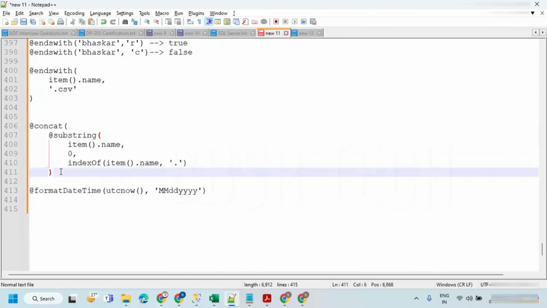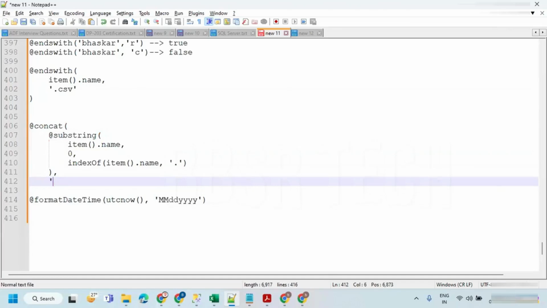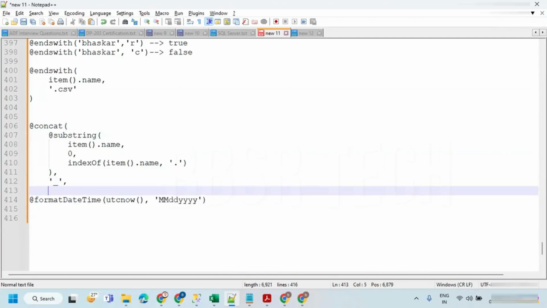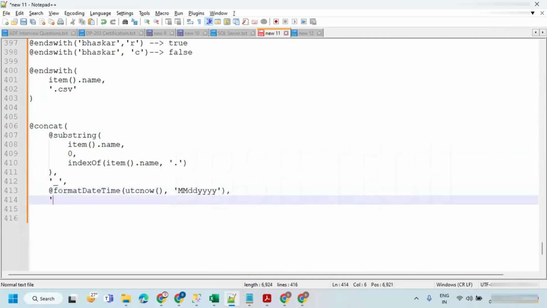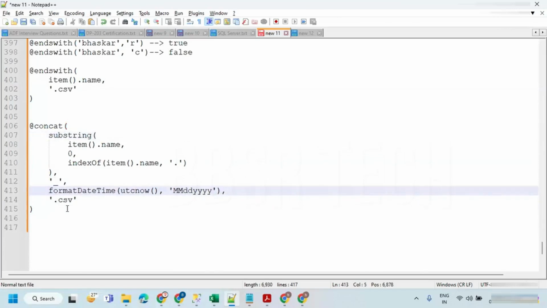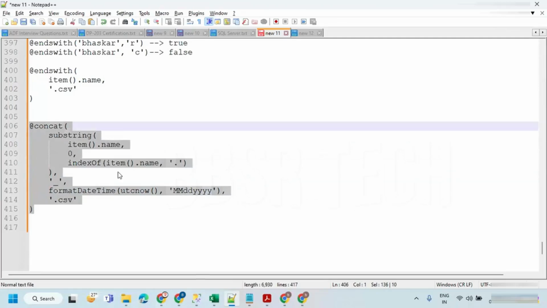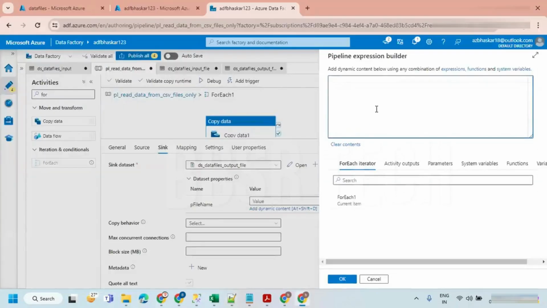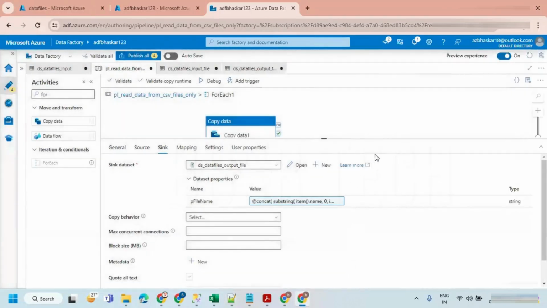This is one part, and underscore is required, and the date format is required, comma, and finally .csv is required. Let's close this. Wherever there is an at sign, just take it out. That's all. Take this entire expression and paste it in the expression builder. Let's hit OK. So this is for the target.